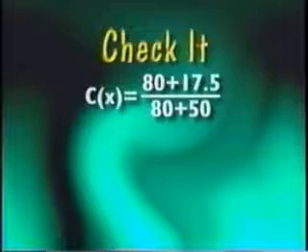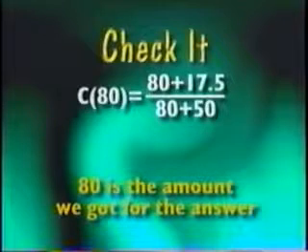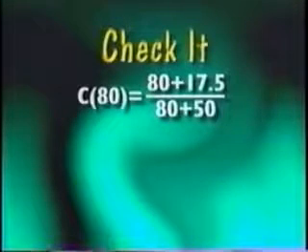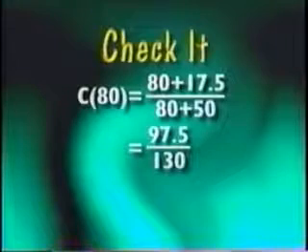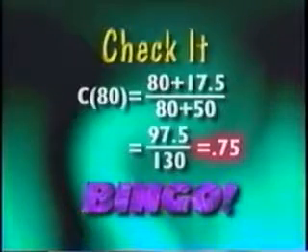We can check that answer by figuring C of x, plugging in 80 for x because 80 is the amount we got for our answer. Our equation is C of 80 equals 80 plus 17.5 divided by 80 plus 50. Simplifying, we find 97.5 over 130, or 0.75, which is what we wanted.